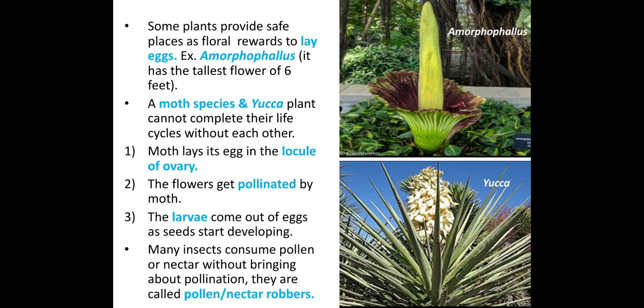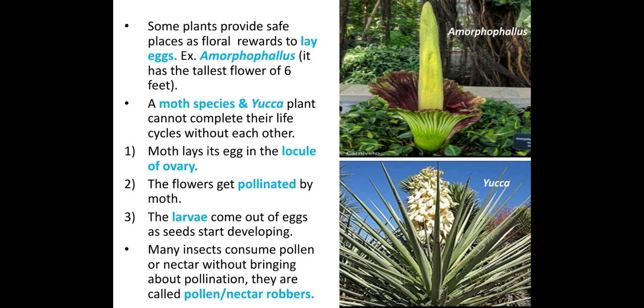Then many insects consume pollen or nectar without bringing about the pollination. They are called pollen or nectar robbers. Some insects don't help the plants with pollination. Instead, they feed on the nectar and the pollen grains of the flowers and come back, but they are not actually pollinating the flowers. As they are robbing the nectar and the pollen grains, they are called pollen or nectar robbers.